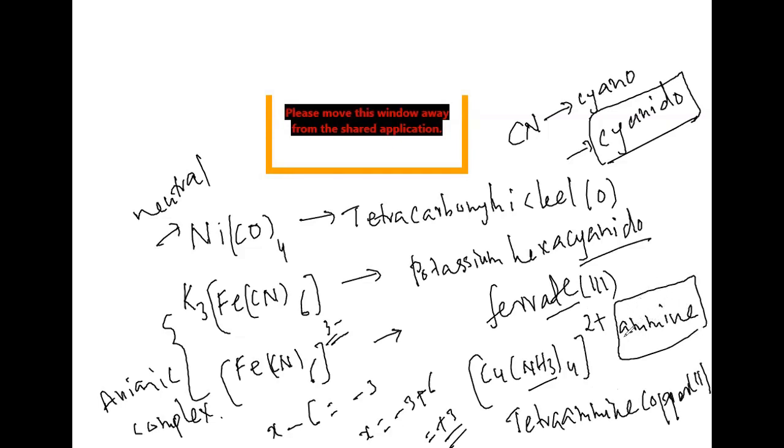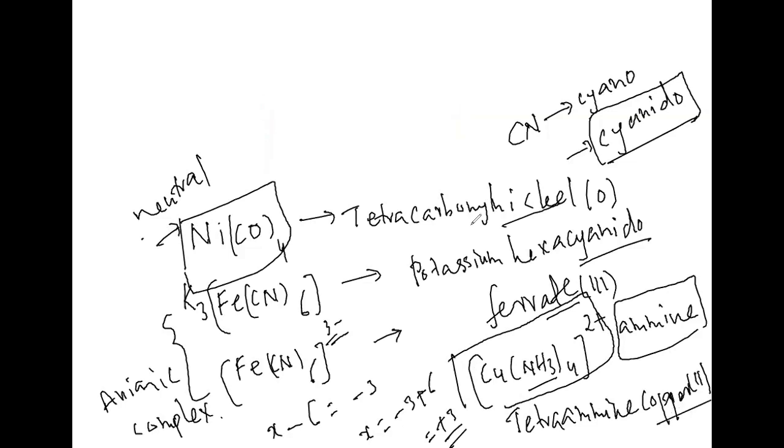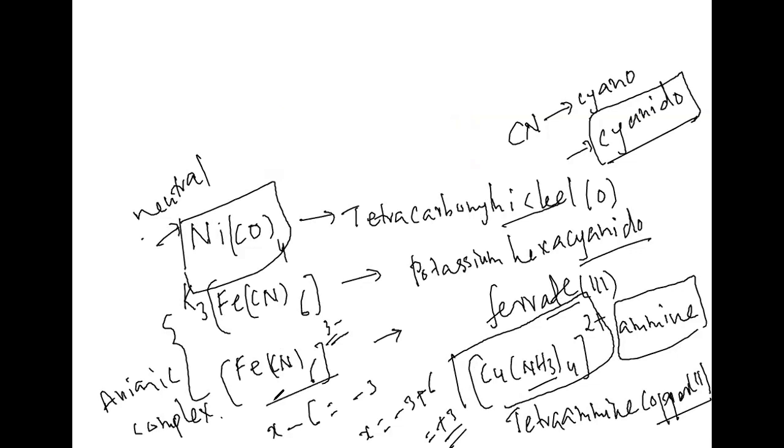Okay, clearly I am telling here, when we take these cationic complexes or when we take the neutral complexes, just we are going to write the name of the metal, right? But when we write anionic complexes, that time it will be ending with ate.